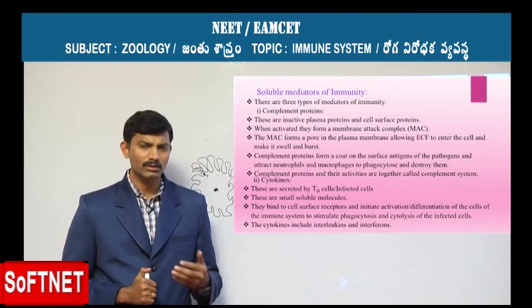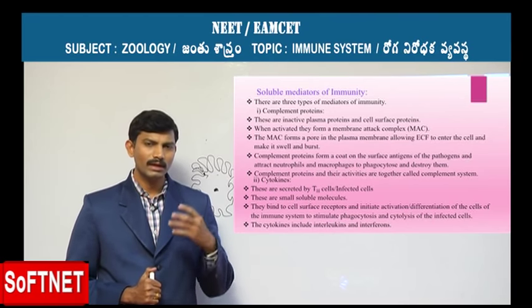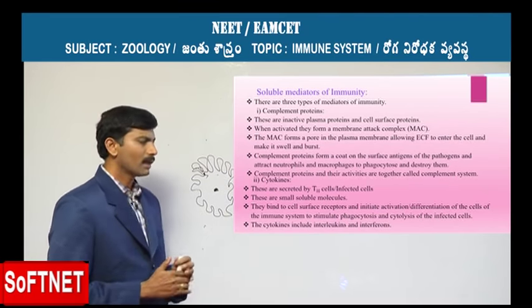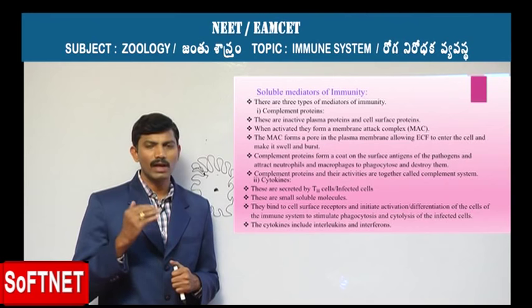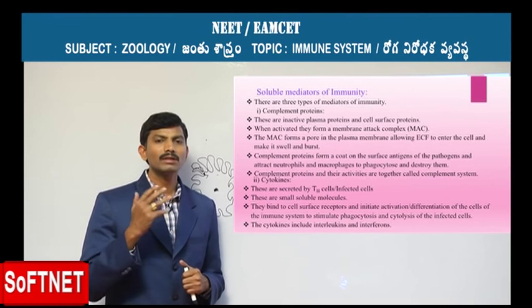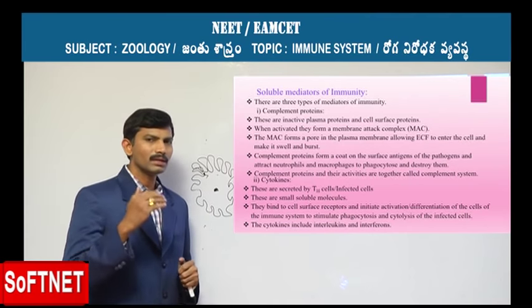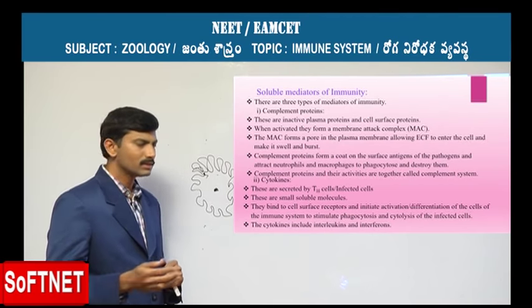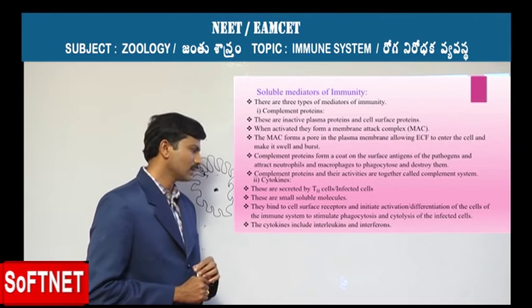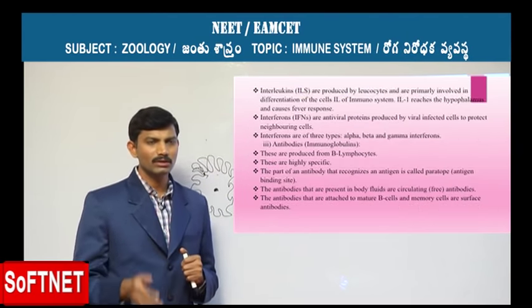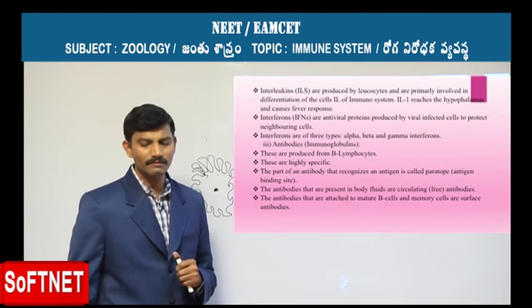the body fluids, they are able to go and attach to the receptors present on the surface of the cells, which in turn is responsible for the activation or differentiation of those cells of the immune system, and which makes them carry out either the phagocytosis process or the cytolysis of the infected cells. And these cytokines are of two types: one is interleukins, another one is interferons.